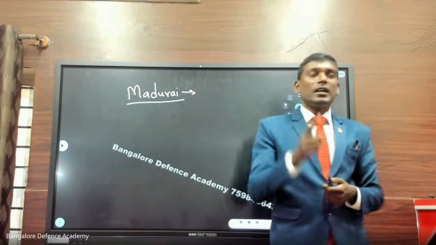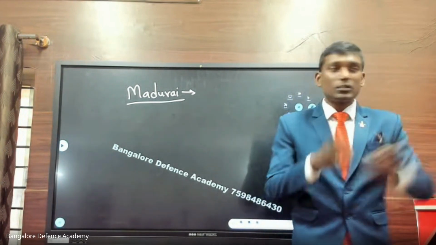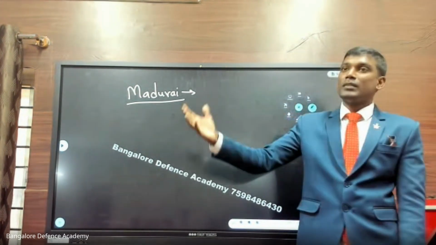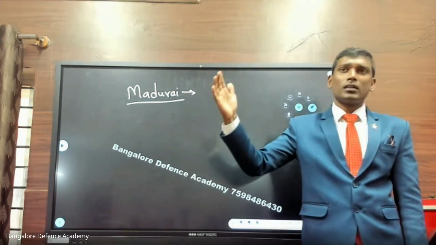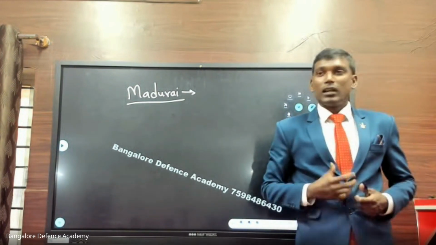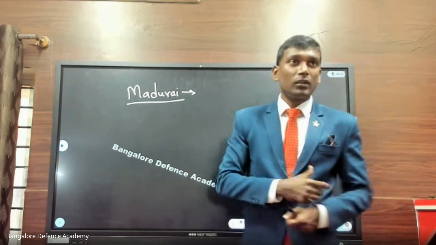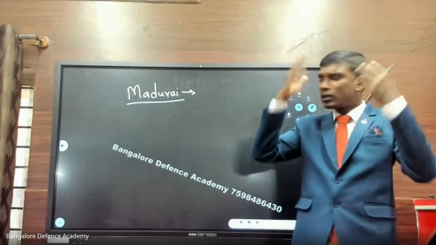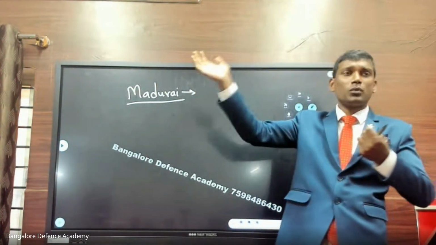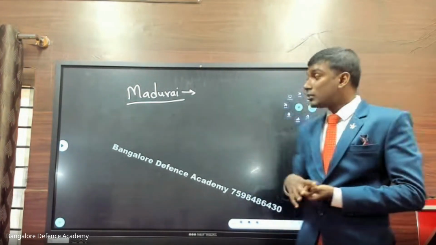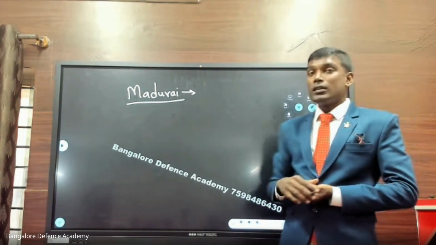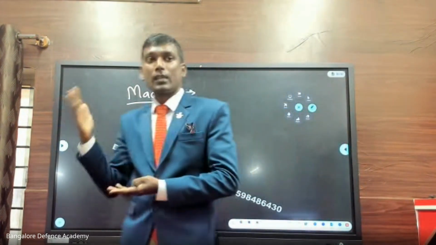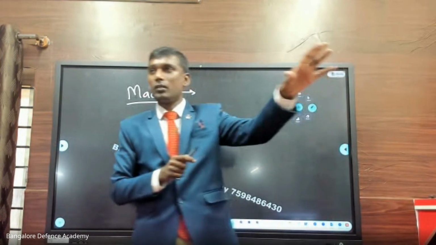Gandhiji realized this lady has only one sari. That is why she is doing like this. While he was thinking like this, in front of him there was a poor farmer wearing only a langot. Langot, have you seen? The wrestlers wear a langot, right? With that he is coming in the scorching heat. There is no cap, nothing, just a cloth on his head, and he's walking bare-bodied. Gandhiji was shocked. He had been in London, in South Africa, so many places. He realized this is the situation of the common man.